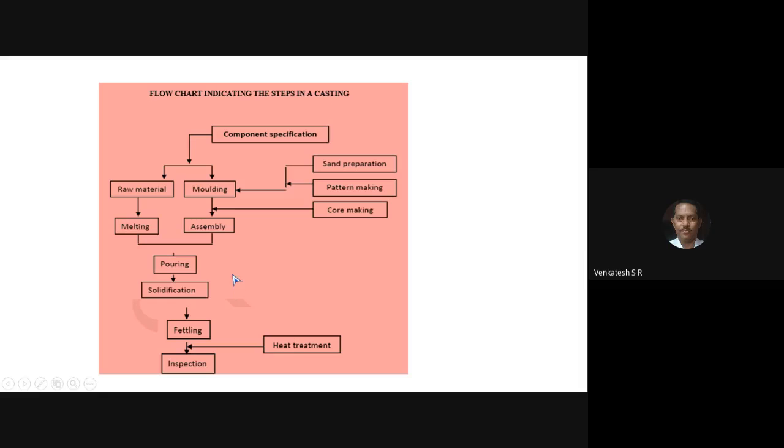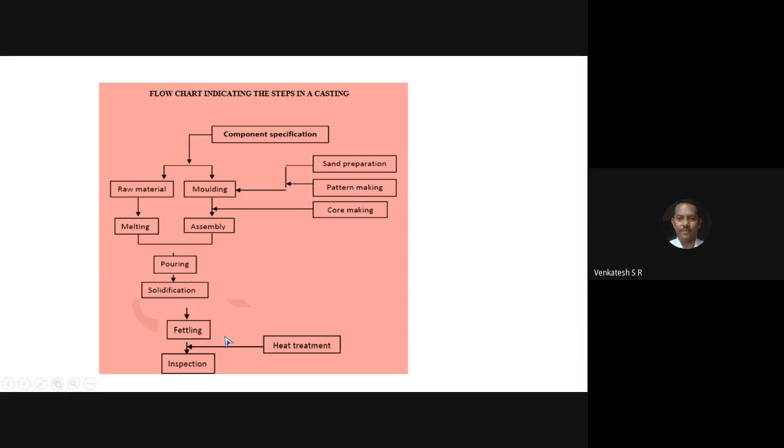In that operation, the surface of the casting is finished smooth. Fettling is the operation to remove the unwanted metal or unwanted projection present on the casting.